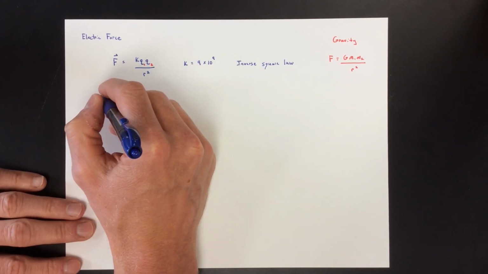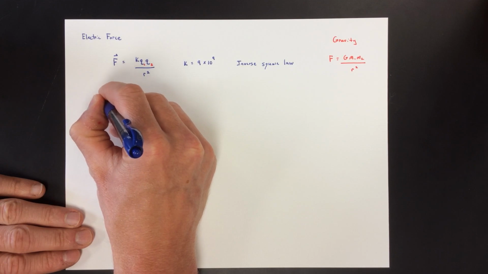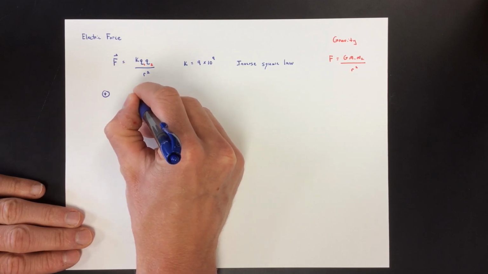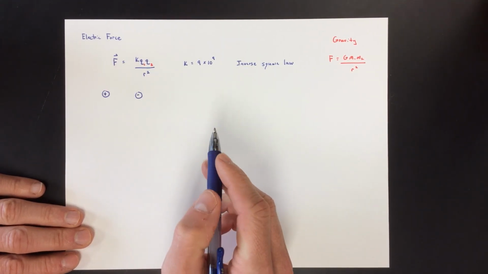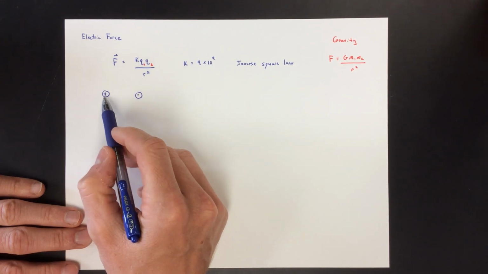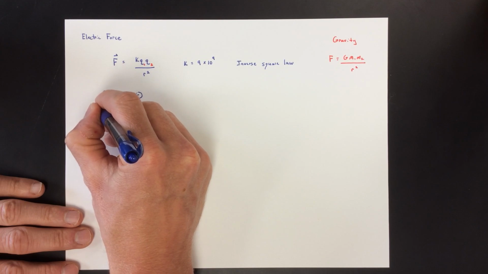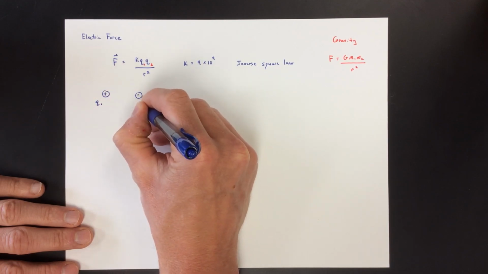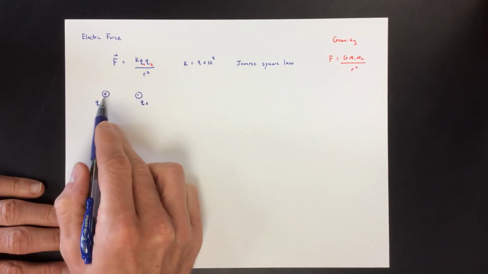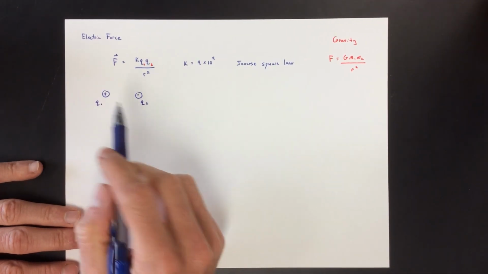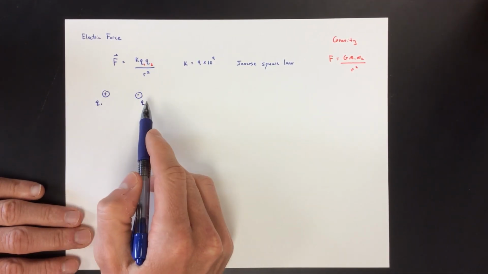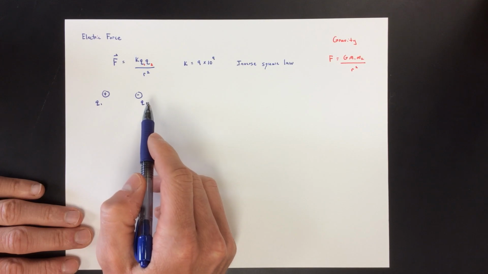So we talk about opposites attract. If we have a positive charge and a negative charge, those two charges are going to attract each other. If we call this q1 and this q2, and let's say that q1 is positive and q2 is negative, there would be an attractive force. I just want to be clear that it doesn't matter which one's bigger or which one's smaller, which one's positive and which one's negative.